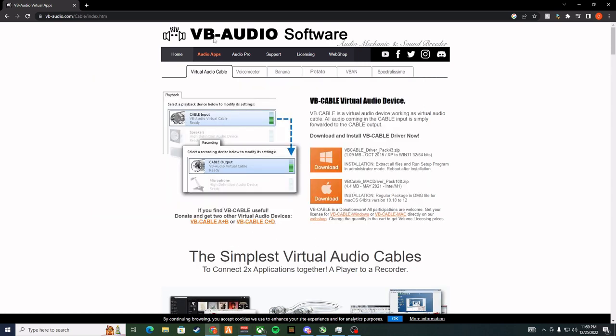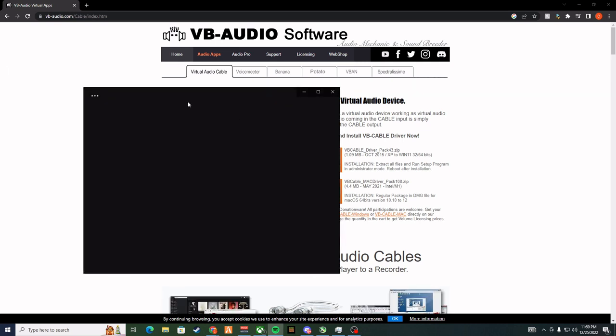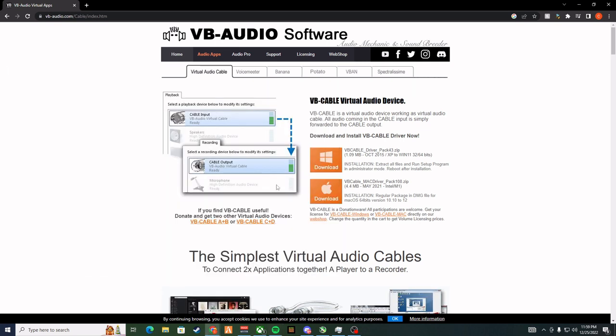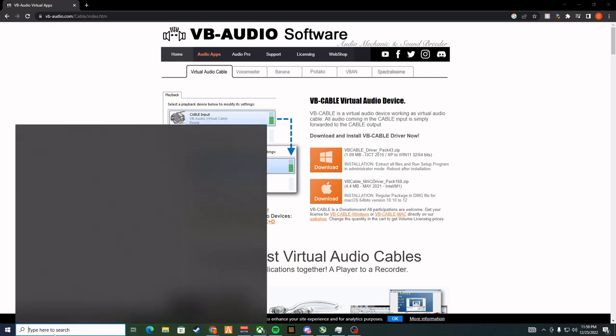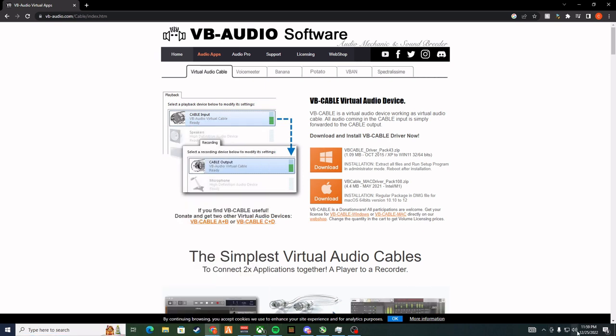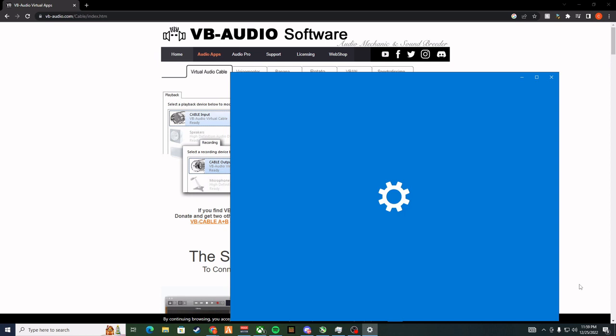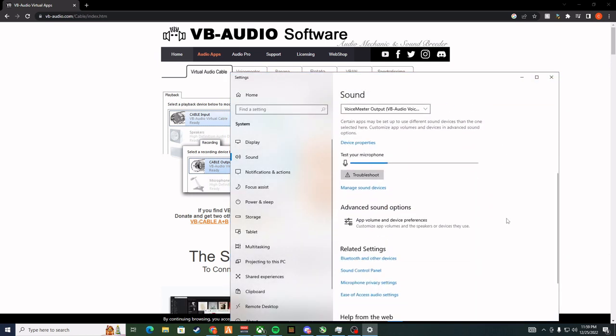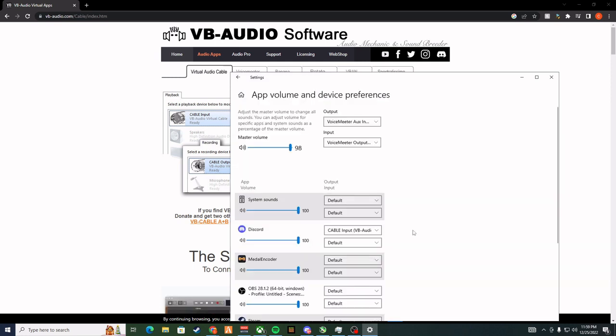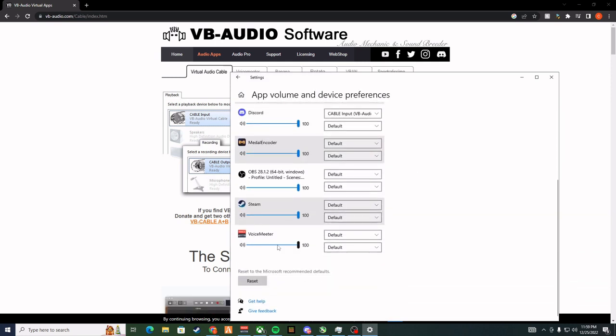And if you want to have Spotify run for your headphones, your microphone, you've got to open Spotify or YouTube, whatever one you want to play. Once you get that opened, you want to come down to open sound settings. You want to come down to advanced sound options, click on that, and then find it.